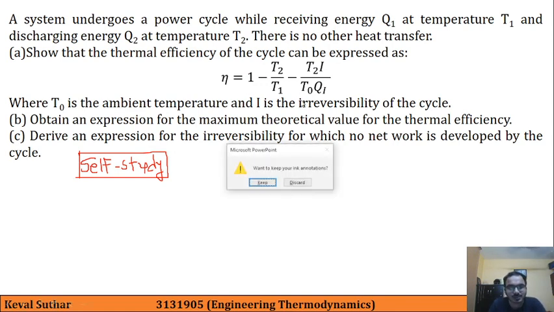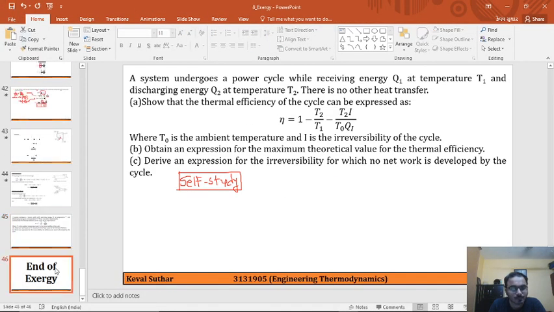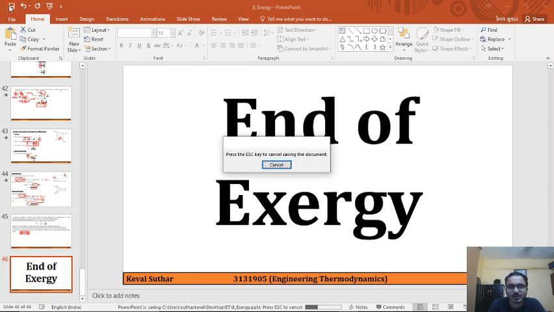So this is the end of this lecture, as well as the end of this chapter. In our next lecture, we will begin with vapor power cycles, which is another long chapter.